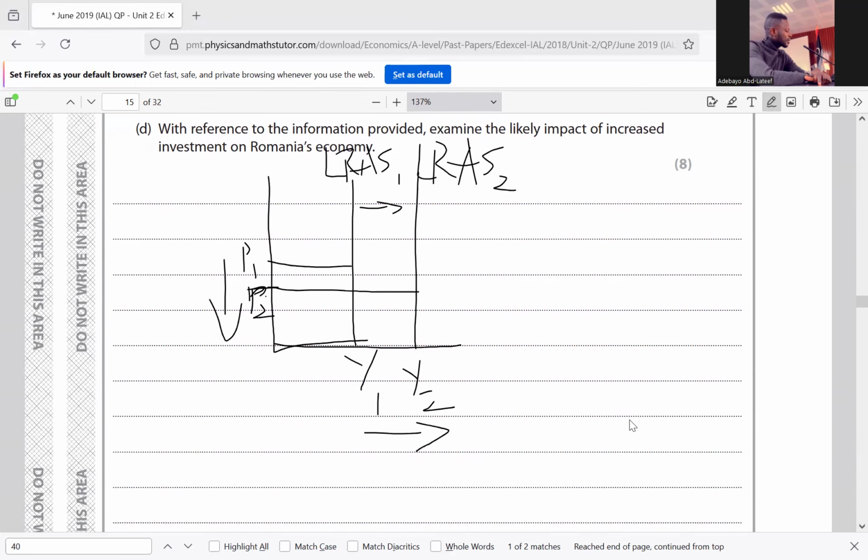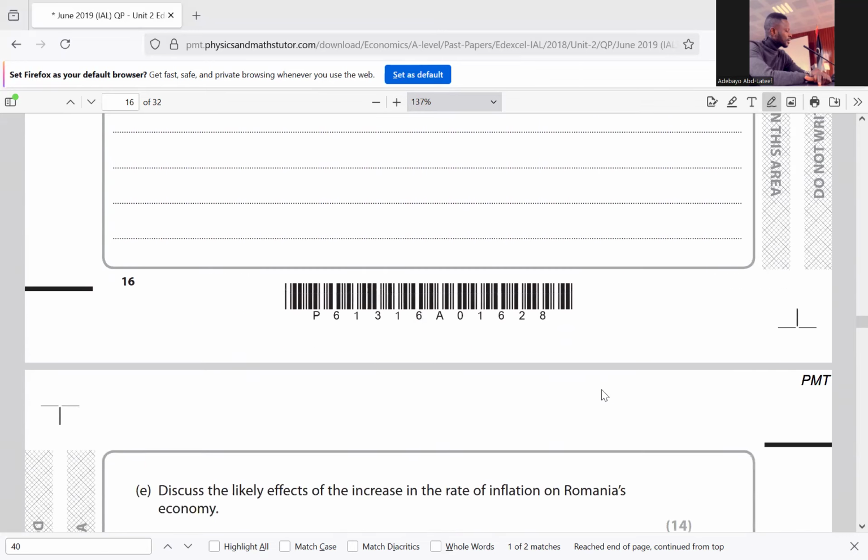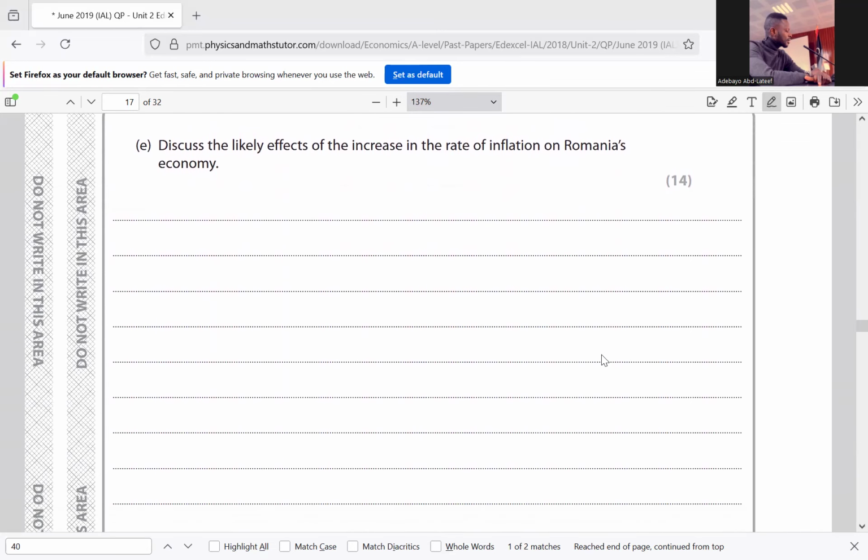Now go to question E. So discuss the likely effects of the increase in the rate of inflation on Romania's economy. Okay, so yeah, I did not finish that, sorry.